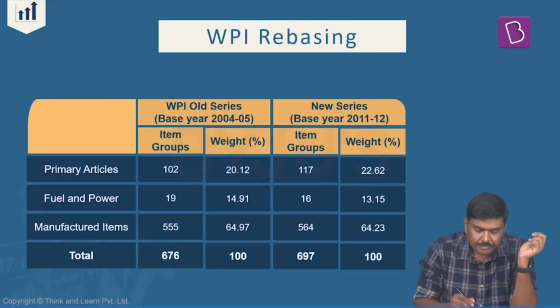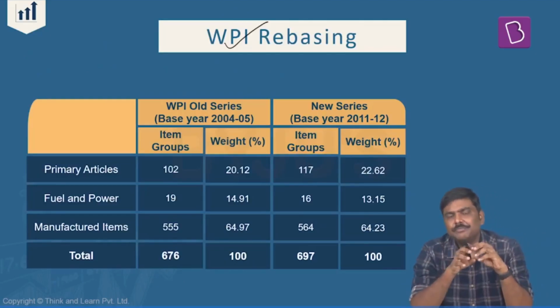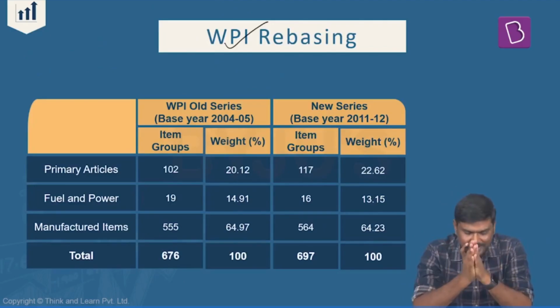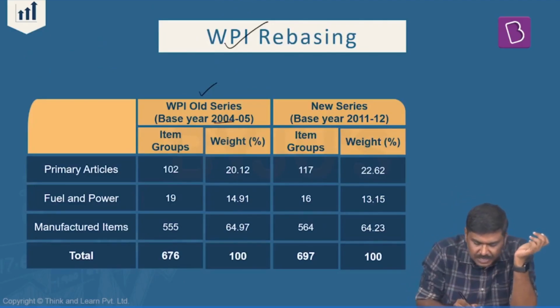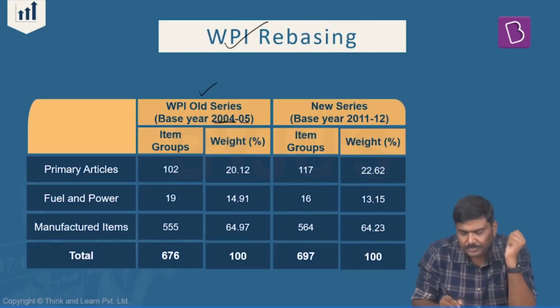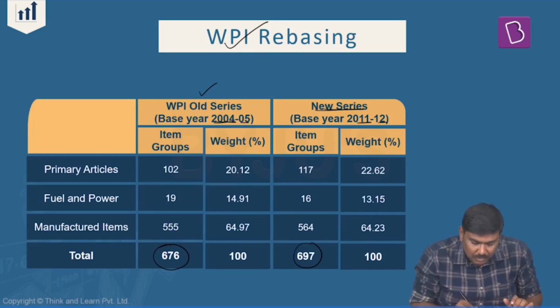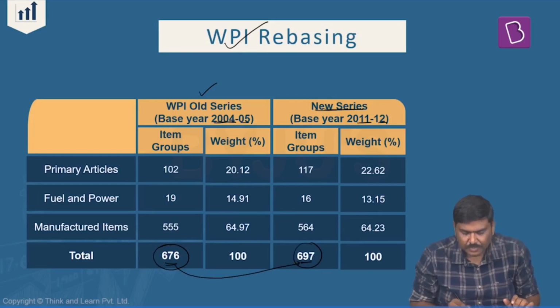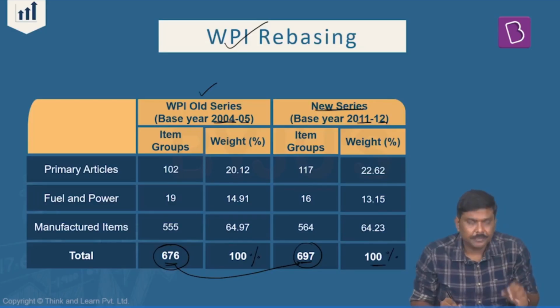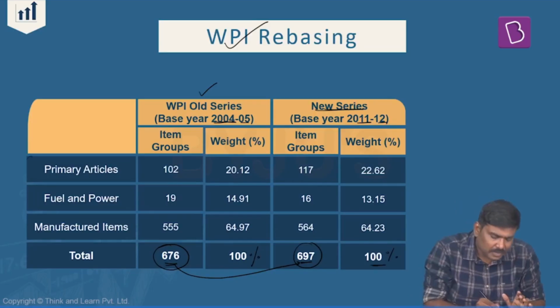Now let's have a look at what rebasing has been done with respect to wholesale price index. This is the old series as per 2004-5, and this is a new series with the base year of 2011-12. Now please understand this. The total number of items has been changed from 676 to 697. Okay, and total weightage of all the commodities should be how much? 100%.